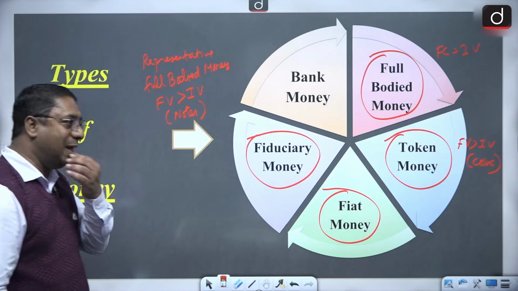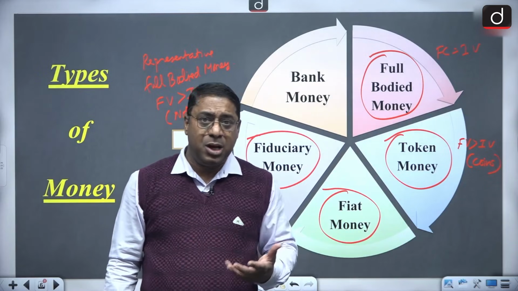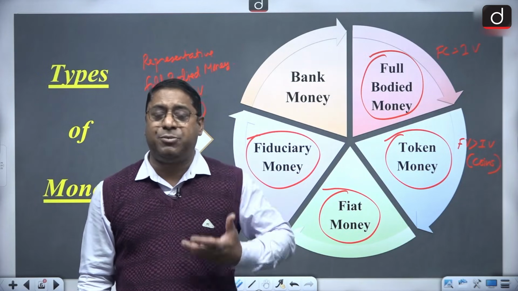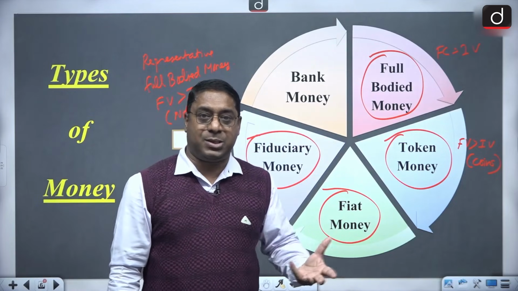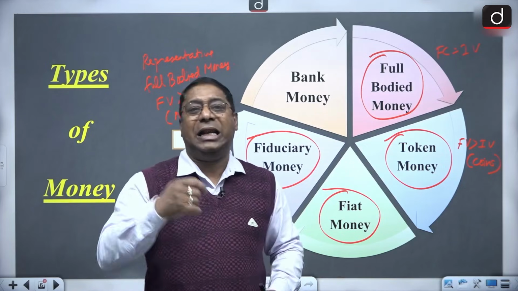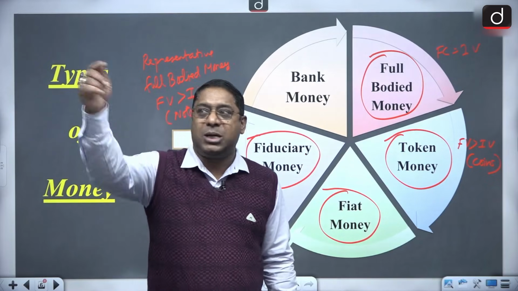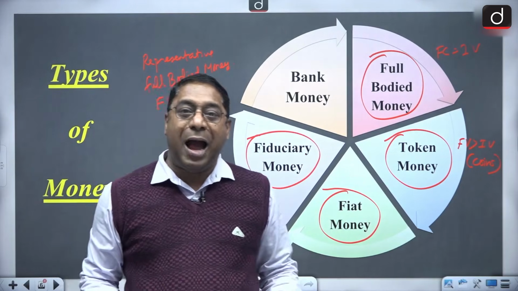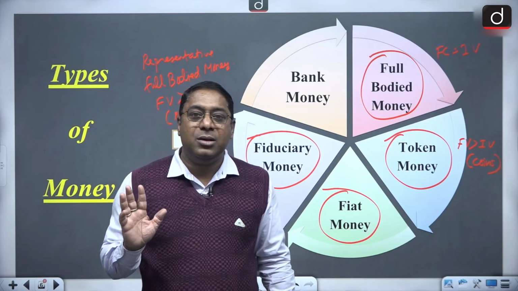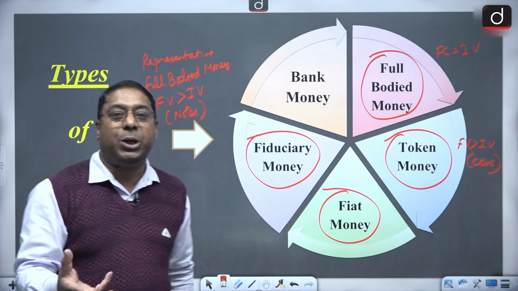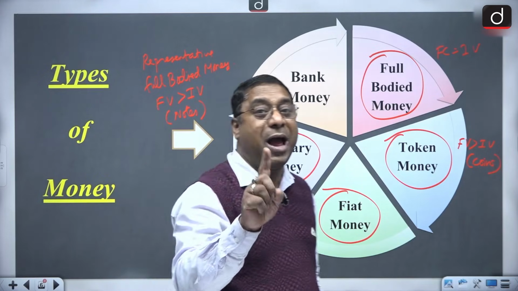Then there is money which is referred to as fiduciary money. Now what is fiduciary money? Fiduciary money is something which is accepted on trust. Because you have trust, you are accepting it, but it does not have any legal backing. Like for example, the checks. Now, if you have trust in me, I'll give you a post-dated check of 1 lakh rupees. You will say, okay, I'm keeping this check and on such and such day, I'll produce it at the bank. That means you have trust in me. That's why you have taken a check and you have gone. So that is fiduciary money. That means it is accepted based on trust, but it does not have any legal backing.